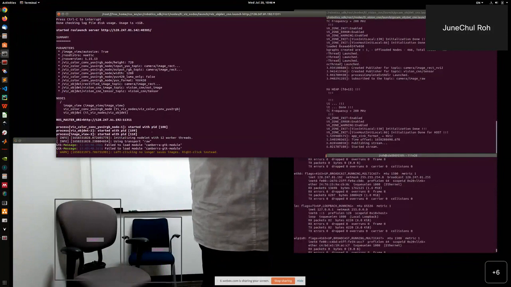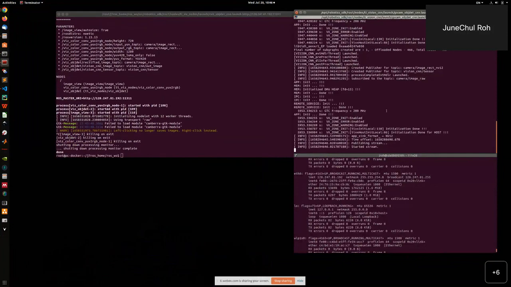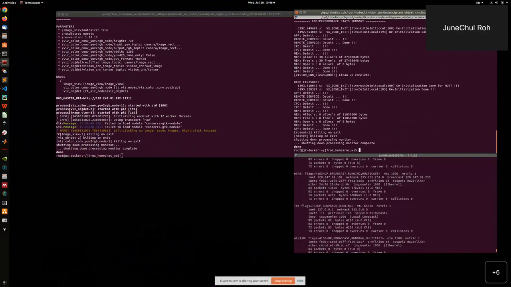Okay, so maybe I'll show the second demo using the stereo camera in this case. I'll change the sensor right now. So I connected the Jet camera right now.